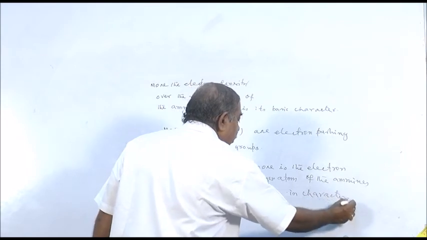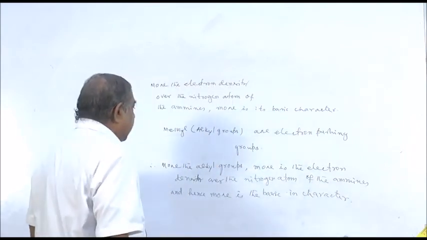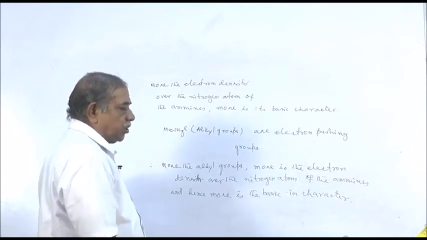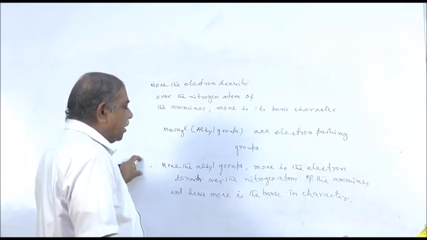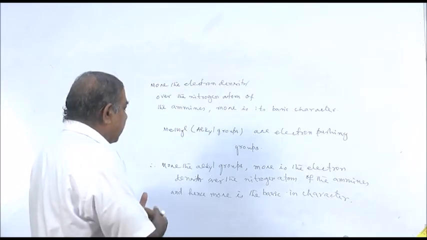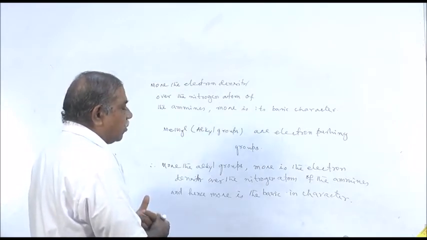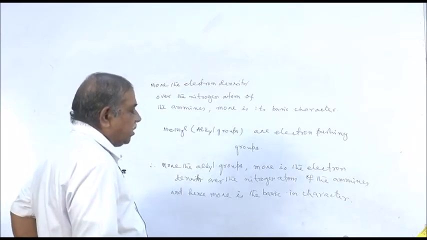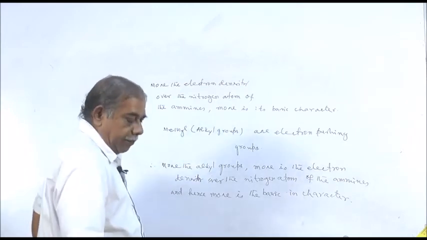So what do we conclude? Alkyl groups, or methyl groups, whatever you write, are electron pushing groups. Therefore, more the alkyl groups, more is the electron density over the nitrogen atom of the amines, and hence more is the basic character.